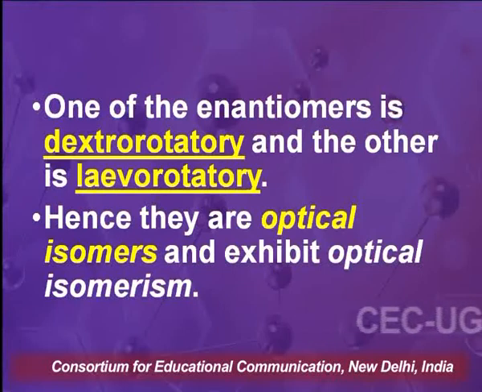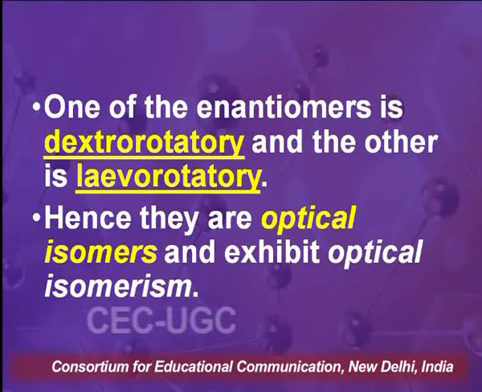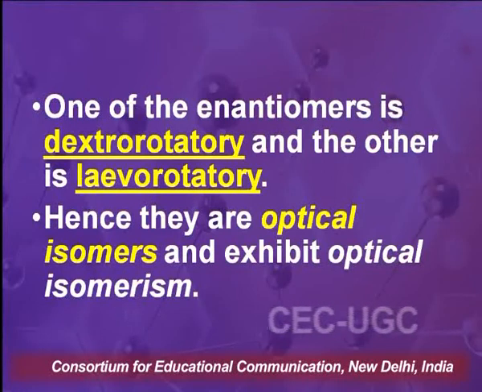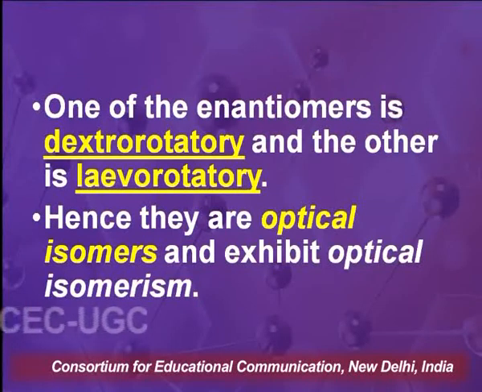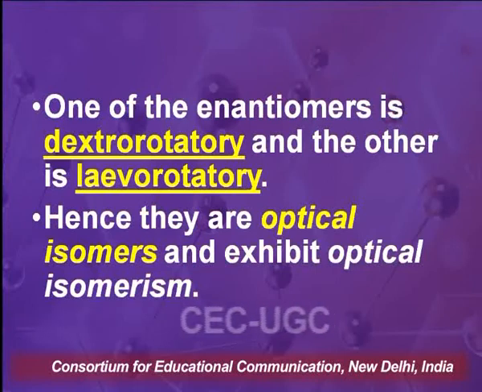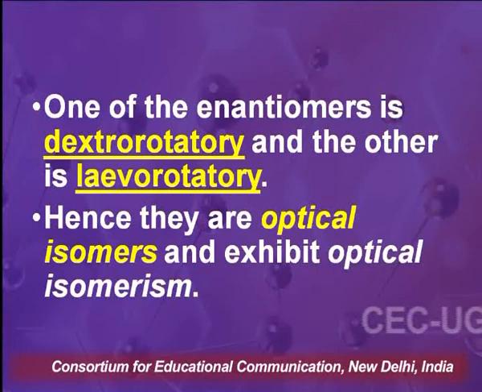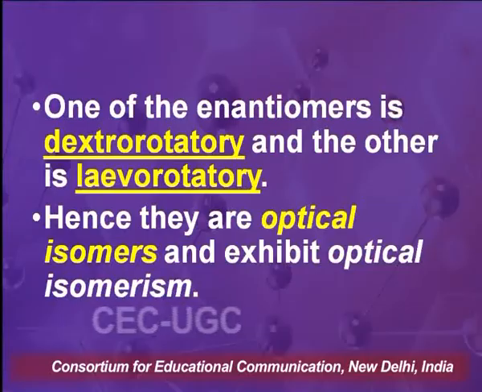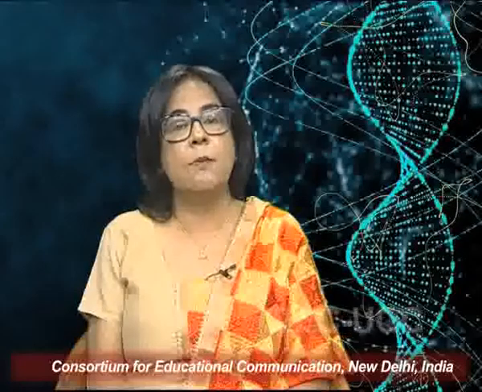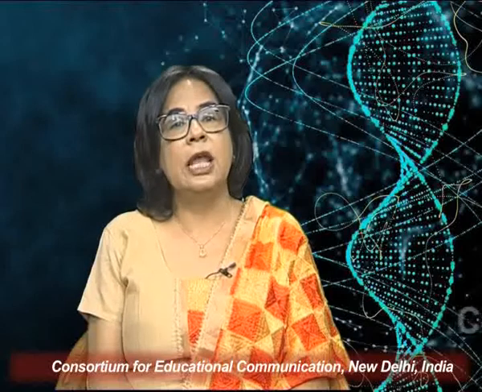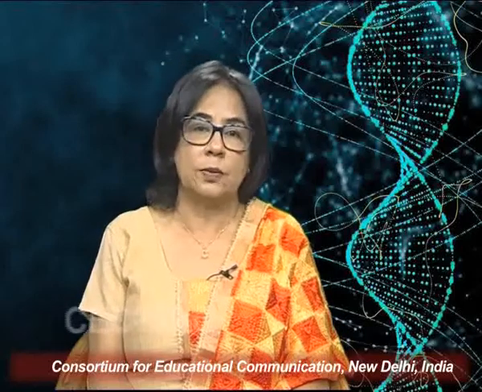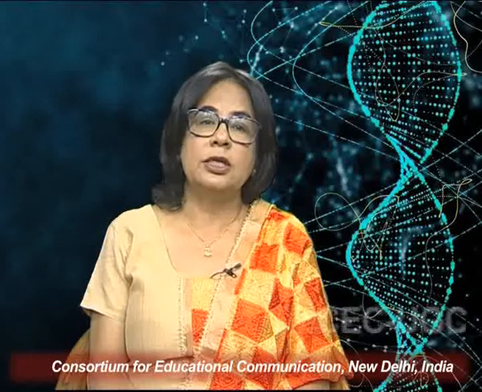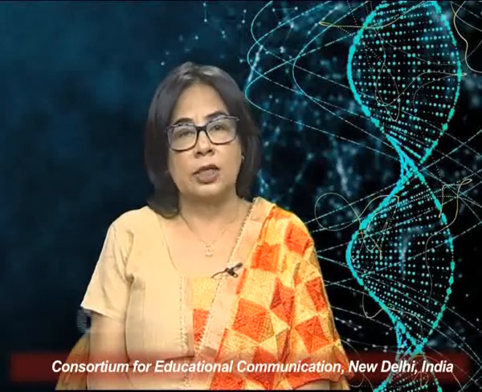What do we mean by dextro? Dextro means right. So that enantiomer will rotate the path of plane polarized light in the right hand direction, whereas a levorotatory compound will rotate it in the left hand direction. And since these enantiomers change the path of plane polarized light, they are known as optical isomers, and the phenomenon is known as optical isomerism.